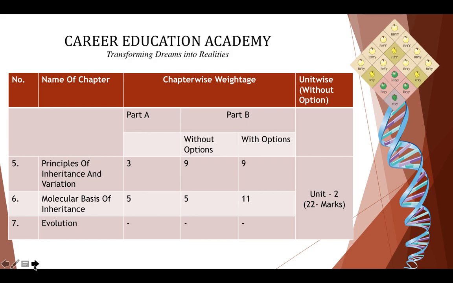Next unit is just 2 chapters. Actually 3 chapters are there, but the evolution chapter is already omitted in your syllabus for 2021 only. So you have 8 marks for MCQs and the rest of the marks for theory, in which for the 5th chapter you have 9 marks, and for the 6th chapter you have 5 marks. But with options, so there are lots of options for the 6th chapter. One topic from the 6th chapter has been removed, that is lack of Aaron, so you need not prepare that for the theory exam. So the total weightage comes to 22 marks from this unit. So with 2 chapters you are done and you get 22 marks.